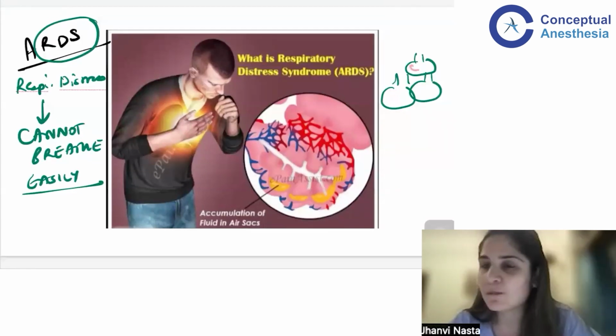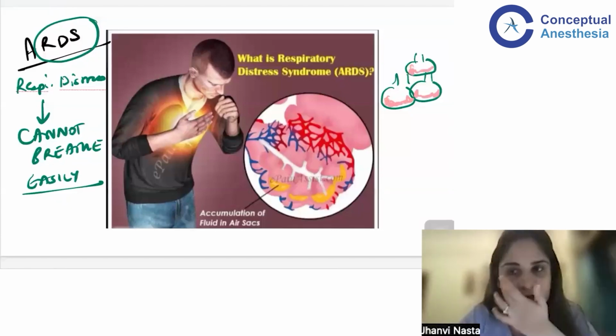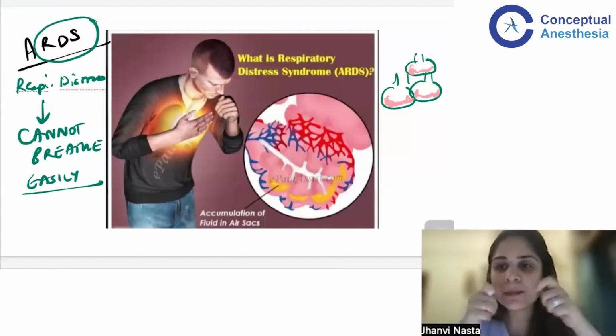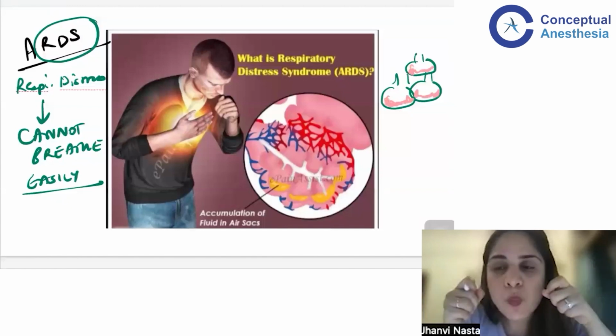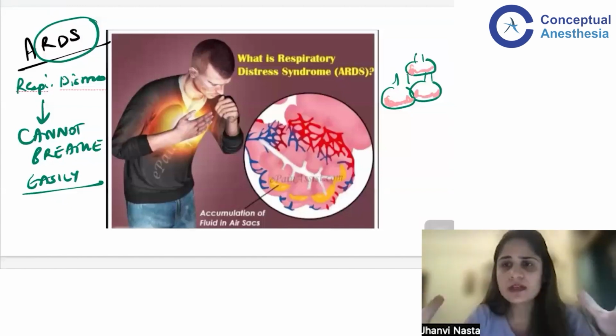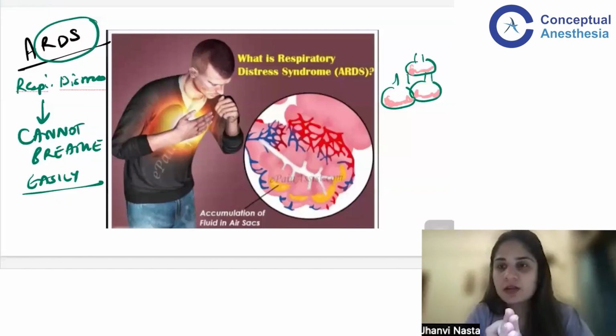Now, I don't have blue color over here, and since I am a pakka girly girl, I'm going to draw pink color fluid over here. But just imagine that there is fluid present in this alveoli. Now, imagine that you are blowing a balloon. When the balloon is empty, it will blow up nicely, and when you stop blowing, it will come back to its position normally.